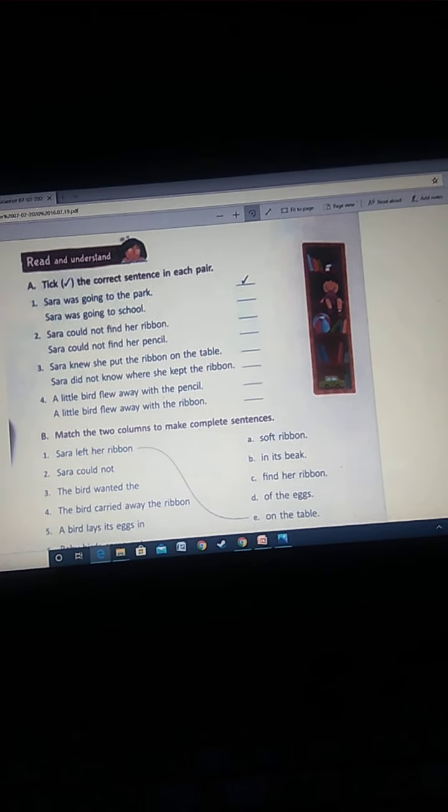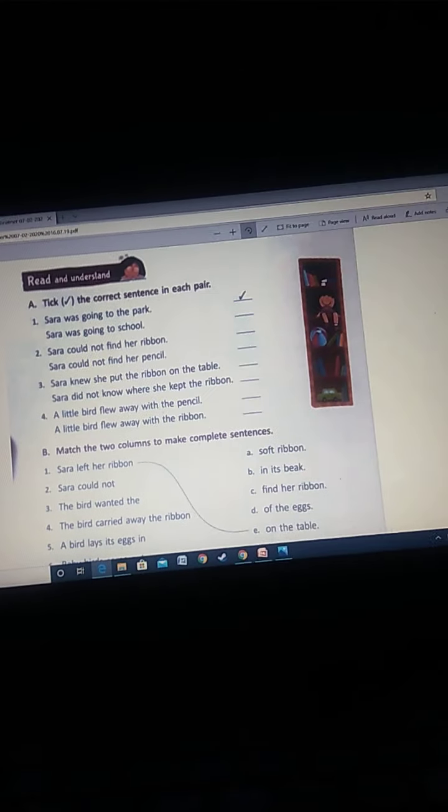Next is a little bird flew away with the pencil. A little bird flew away with the ribbon. So the little bird was holding in its beak, was it a pencil or was it a ribbon? It was a ribbon. Clear? Let's move to the next section.